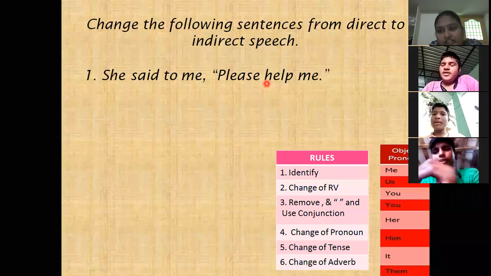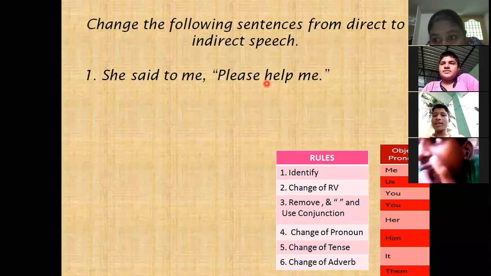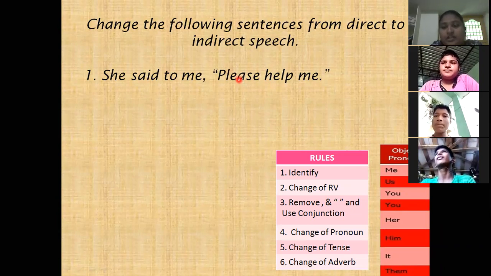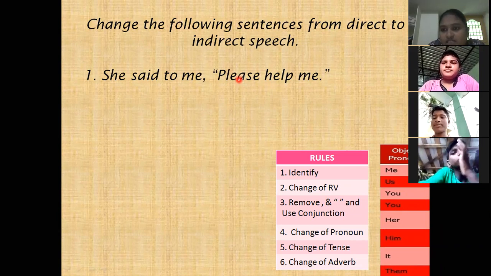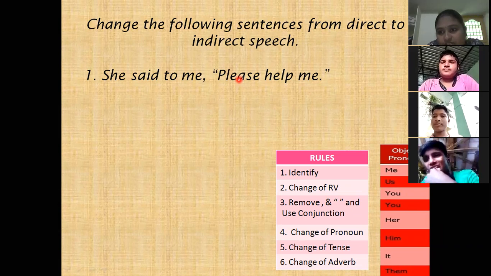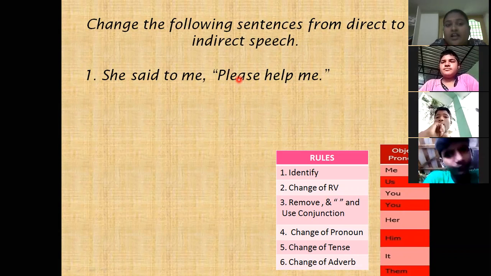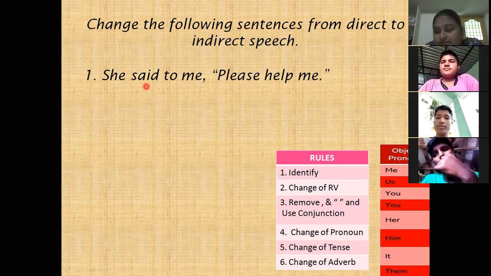Is it imperative? Yes, very good. It's an imperative sentence. For an imperative sentence, what is the connector we have to use? To. Yes, very good. For an imperative sentence, we have to use 'to' as a connector, and the reporting verb changes to 'that'.